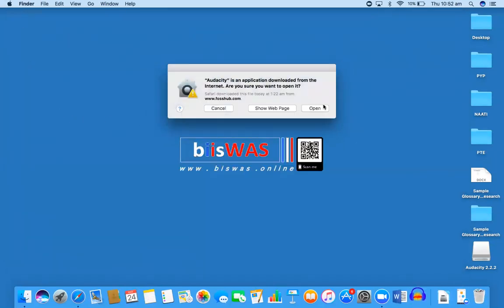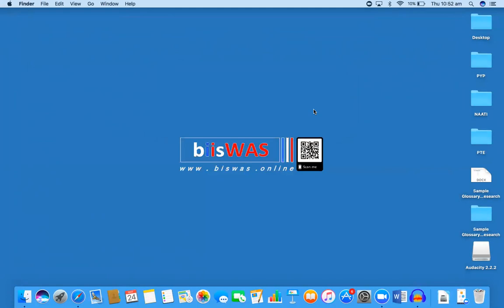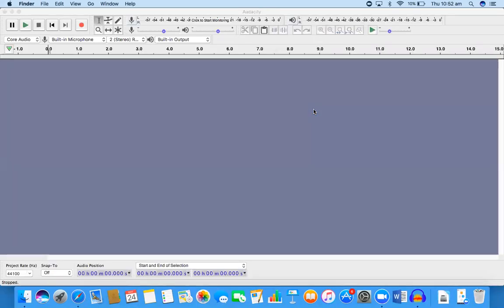It will ask you, are you sure you want to open it? Yes, open it. So this is the user interface of Audacity. That means you have successfully downloaded and installed Audacity on your computer.